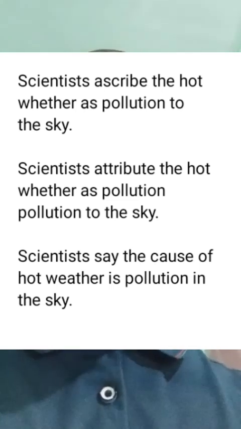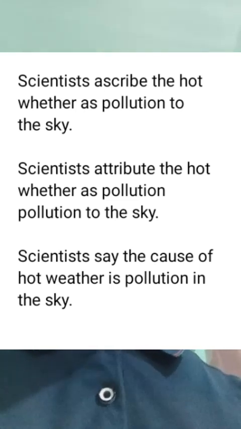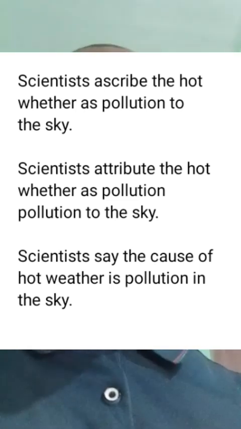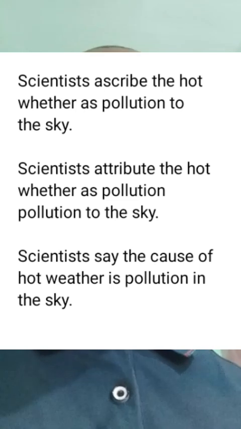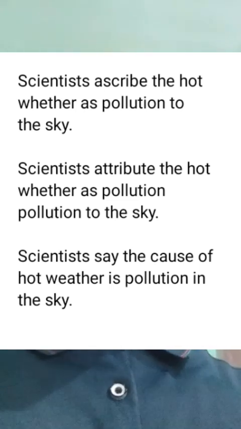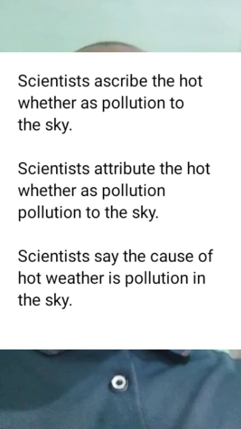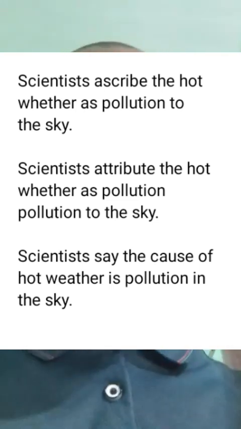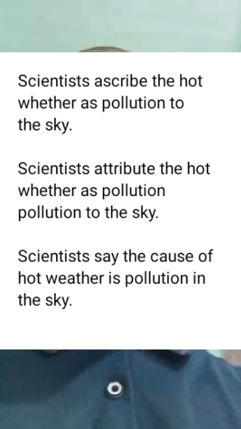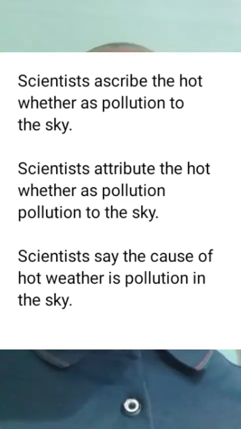What does it mean? Ascribe, the first one, attribute, the second one, and cause, the third one, have the same meaning. So when you see the word ascribe in a sentence, you can convert it using attribute or cause so that it will be clear for you to understand the sentence. If it comes in an examination, or when somebody is saying something, before you can give a specific answer, you must understand the meaning of the sentence. So the word ascribe means the cause of something. Something may happen only if there is a cause. I hope you now understand the word ascribe.